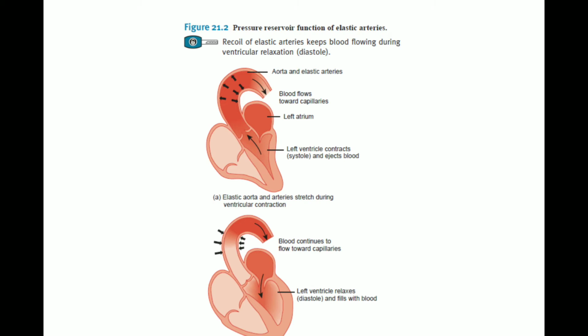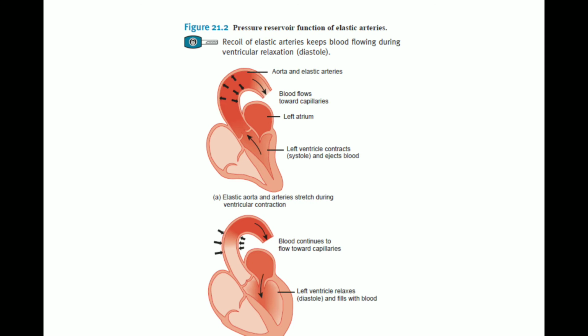The aorta stretches to a long extent, and it can accommodate a large amount of blood. The surge of blood coming out of the ventricles can be accommodated by the elastic nature of the aorta as it stretches, because it has elastic fibers. They momentarily store the mechanical energy, and they act as a pressure reservoir for the blood.